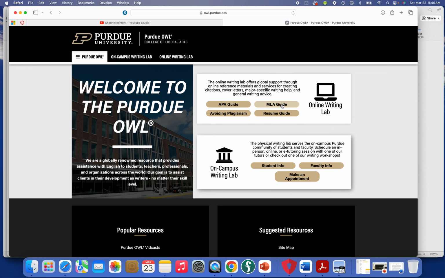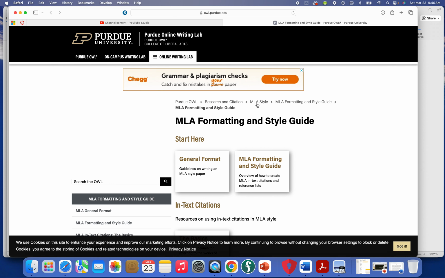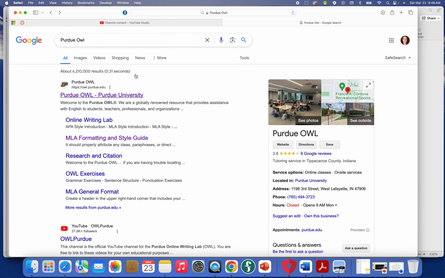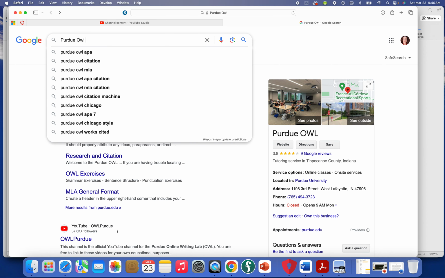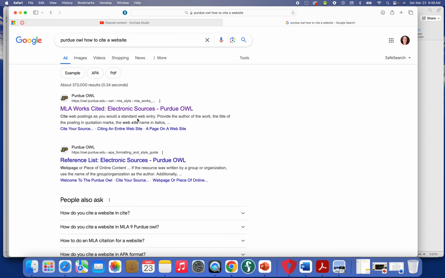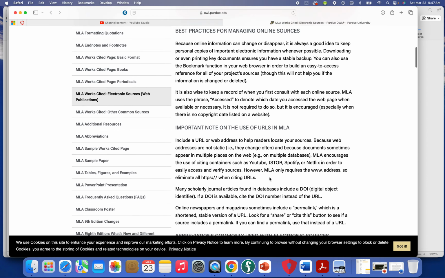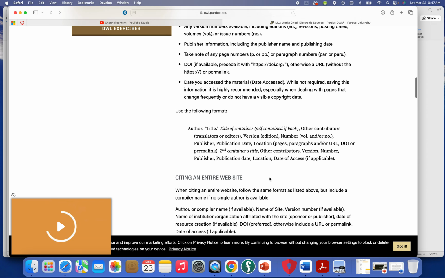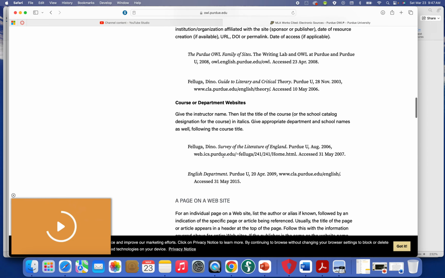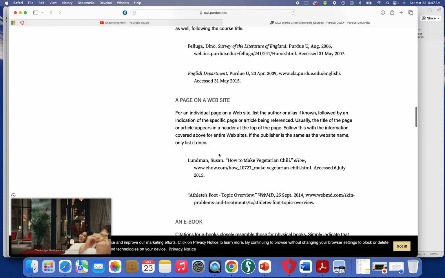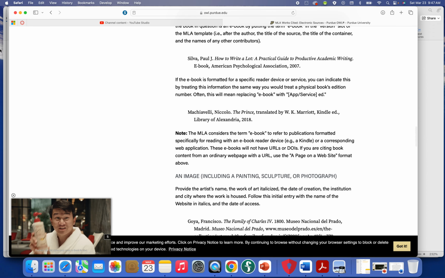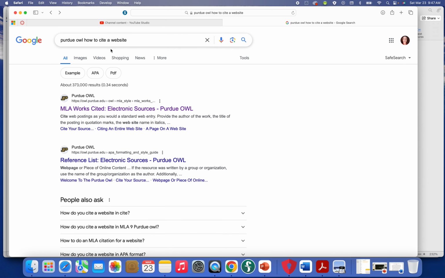And in fact, you can go to the MLA Guide here. You can look up all kinds of things, or you can just put in something like Purdue OWL, how to cite a website. And it'll pop up. Then you just click on it, and it'll give you all kinds of options in here. So it'll show you how to do an entire website. It'll show you how to do a page on a website. It'll show you how to do all that different stuff. So it's a really good reference if you are trying to figure out how to cite something.